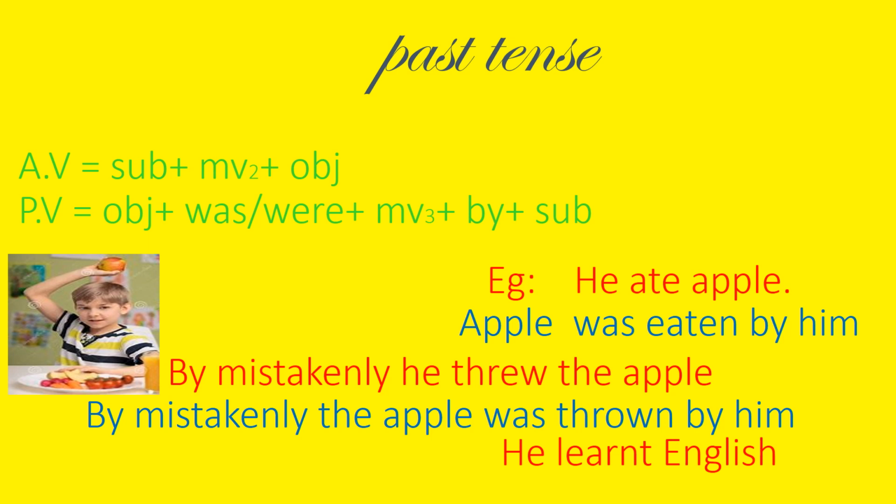Then what about by mistakenly, where should it be placed? See, anything other than this, its position is the same. So by mistakenly is the same, and only the object, subject and verbs change. So by mistakenly the apple comes first, as per the rule thrown by he. No, correct, it's him, because when it changes to passive voice it becomes him.